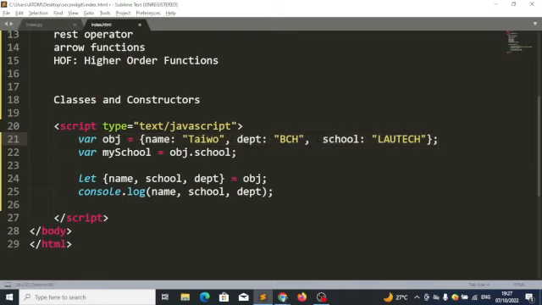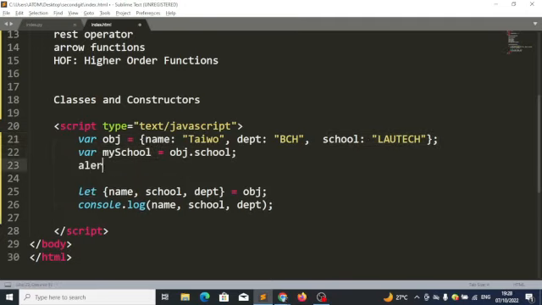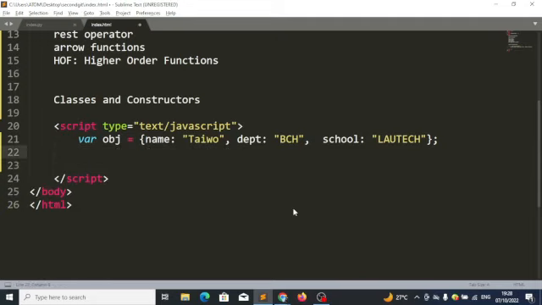So with ES5, I can do something like this. I will just say let my school equals obj dot school, and of course it will come here and assign the value of school to my school. So if I say my school, it will give me Lautech. We want to achieve these same results using ES6 destructuring. Let's see how we can go about it.